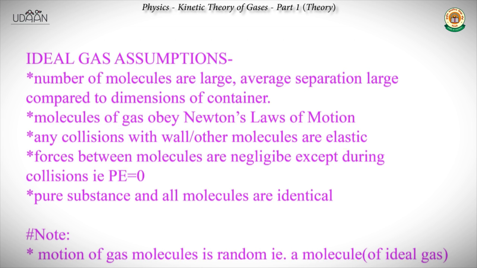So first we start with ideal gas. What are the assumptions behind the ideal gas? Okay. For the ideal gas, the first point we have is that the number of molecules are large and the average separation between those molecules is large, and the particular shape or the dimensions of the molecules are very less as compared to the dimensions of the container.